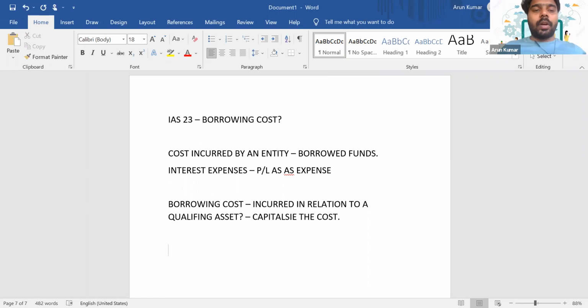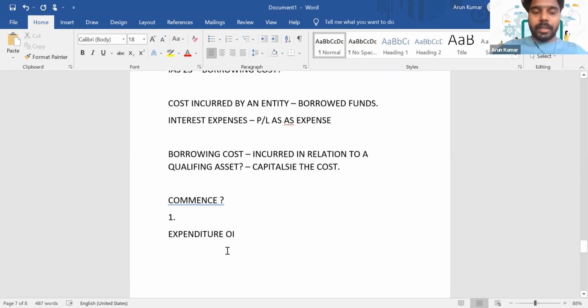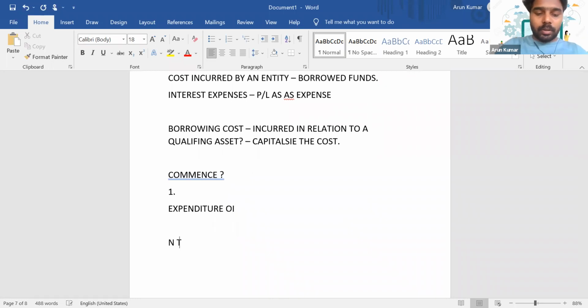Okay. So now the question is, we know that it needs to be capitalized, so when should we start? What's the commencement date? When should the capitalization process start? The capitalization process should start when three conditions are met. First, the expenditure on the asset is being incurred.